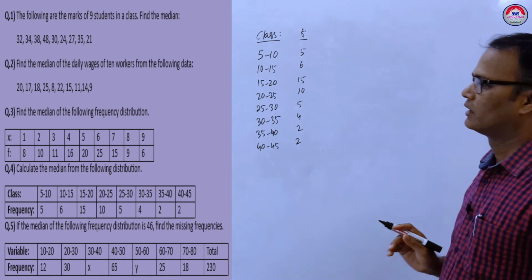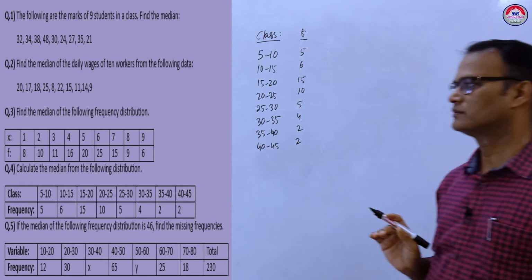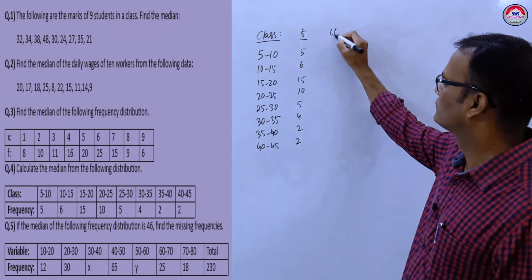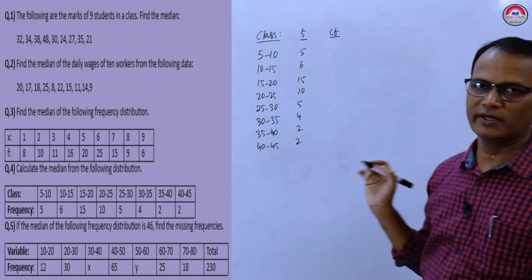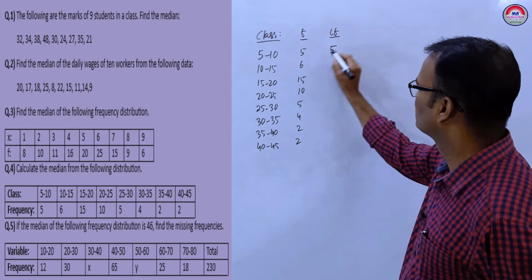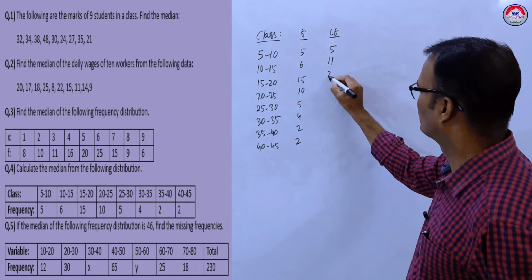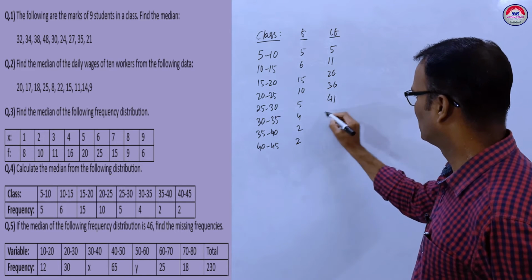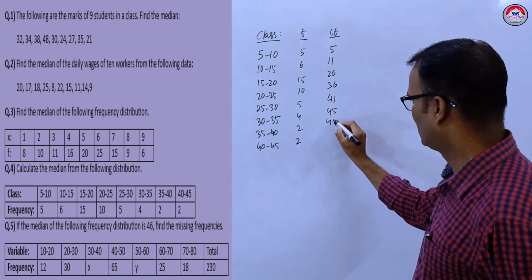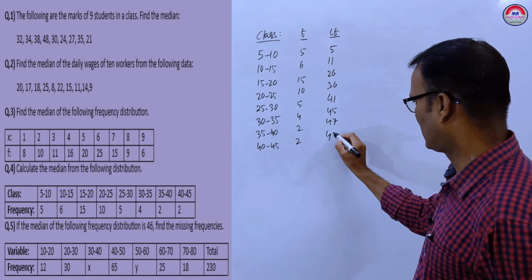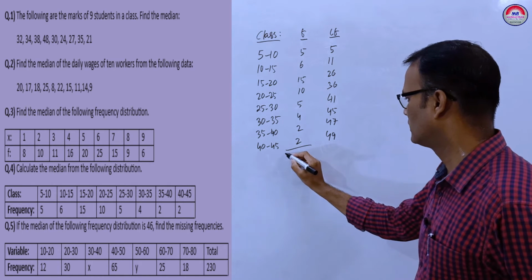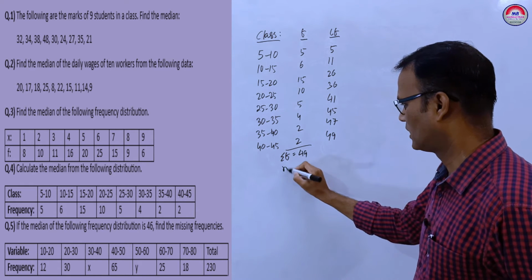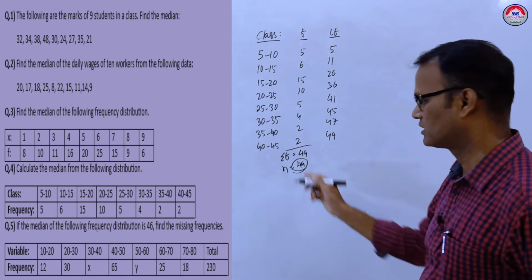Now what to do? In a continuous frequency distribution, first we find the cumulative frequency. So 5 plus 6 is 11, plus 15 is 26, plus 10 is 36, then 41, 45, 47, 49. The total you can write as sigma f or n. N is 49.